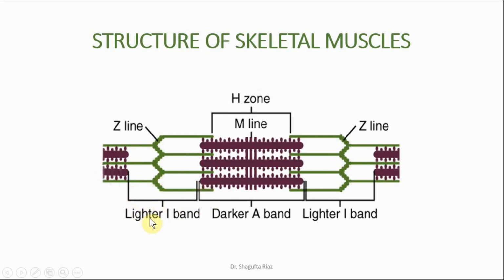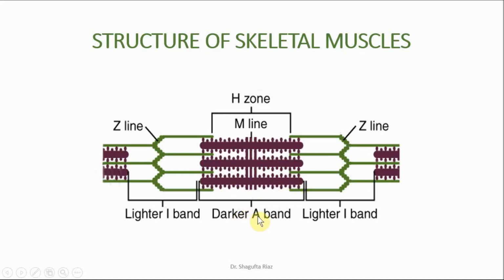That region is known as I band, the lighter band, right? Then there is a region where the thicker filaments, or myosin filaments, are present, and this region where the thicker filament is present is known as A band, right?